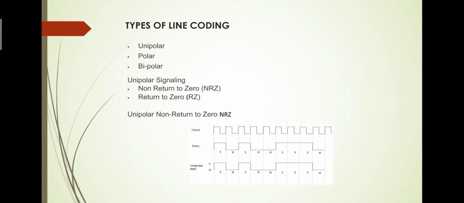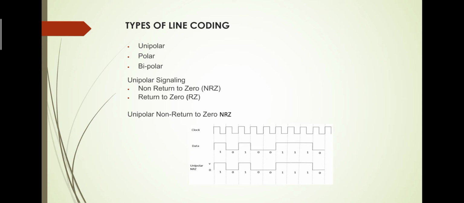Next type is unipolar non-return to zero. In this type of unipolar signaling, a high in data is represented by a positive pulse called a mark, which has a duration T0 equal to the symbol bit duration. A low in data input has no pulse.